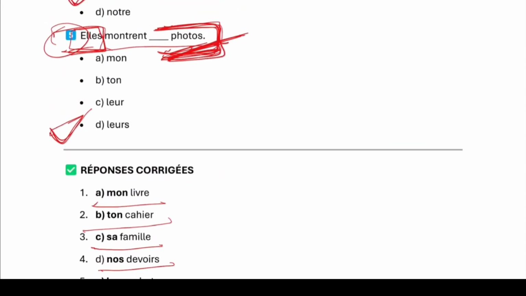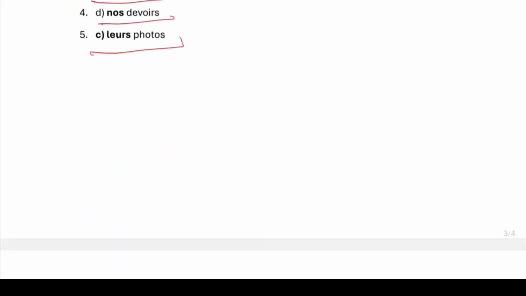One more thing I would just tell you. Here this is leur, this is also leur, but both of them are to be read leur and not leurs. I have seen students committing this error time and again, reading this one as leurs. Please do not read it that way. Both of them will be read leur only.